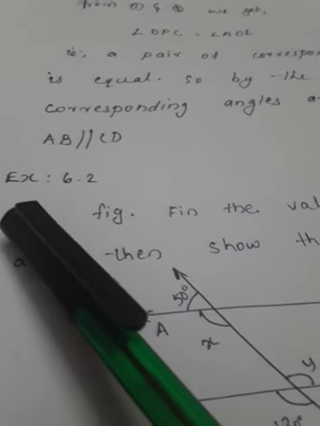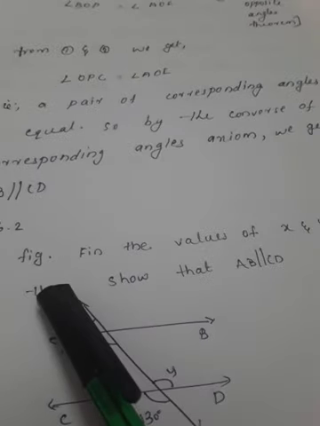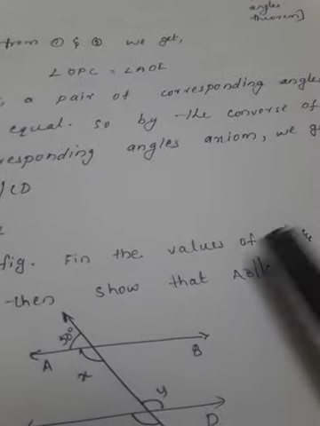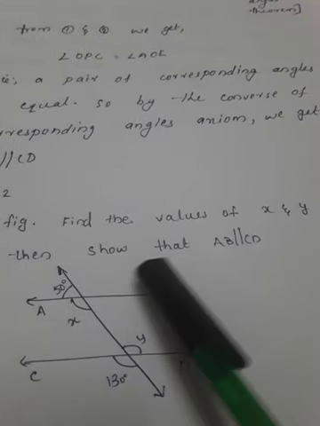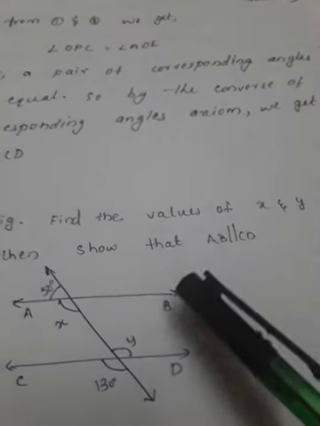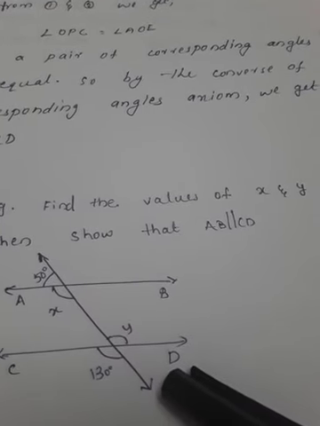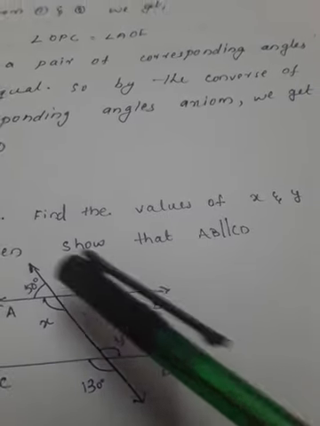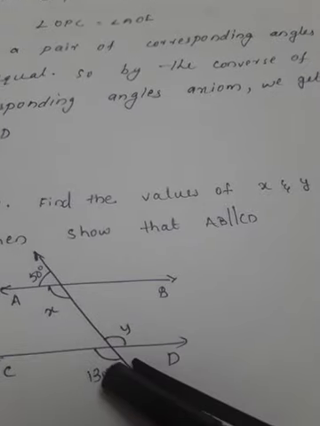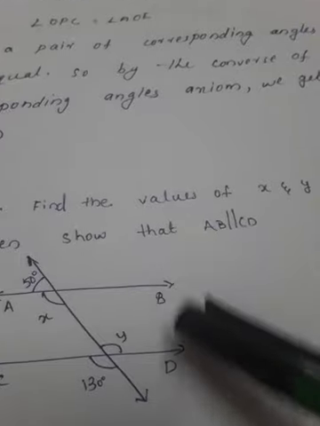Next we can discuss exercise 6.2, first question. In the figure, find the values of x and y and then show that AB parallel CD. Here there are two lines AB and CD and there is a transversal too. Then here we need to find the values of x and y. They given two values, this is 50, this is 130, and we need to show that these two lines are parallel.